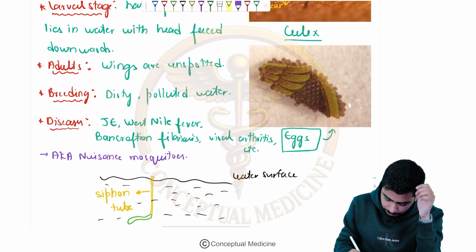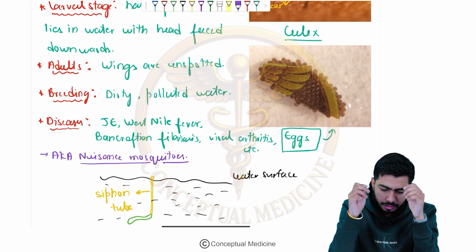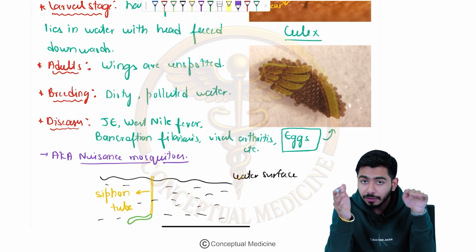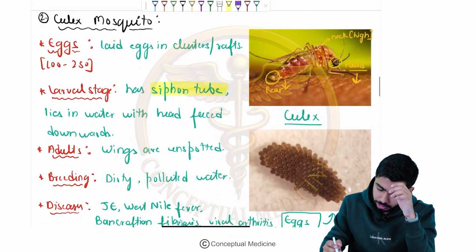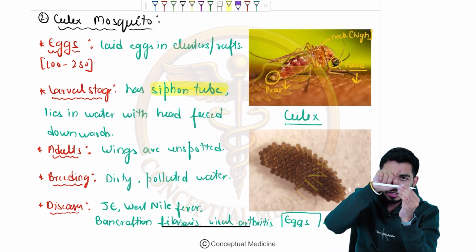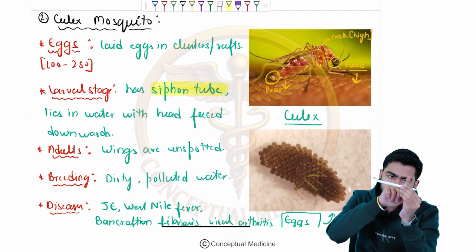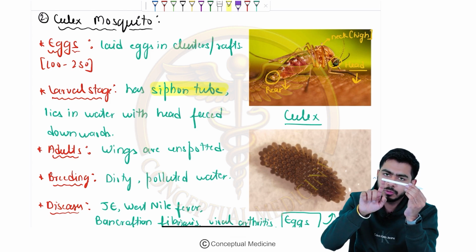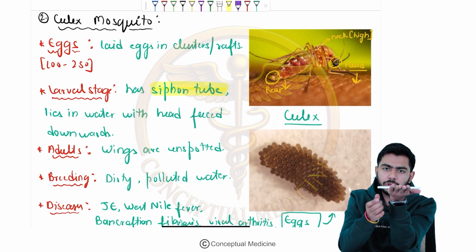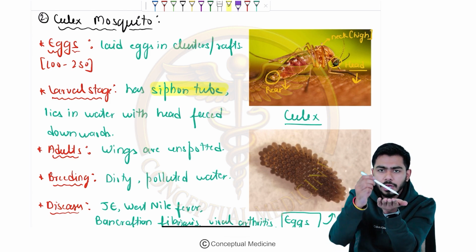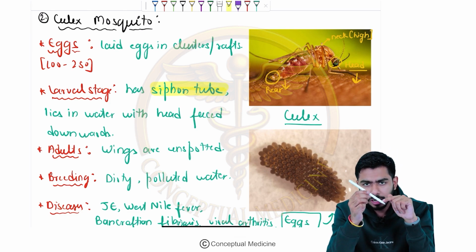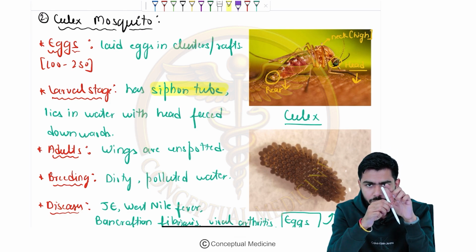fine. So they keep their bodies horizontal while feeding. You can see over here they are keeping their body horizontal. Only the neck part is on the higher side, and the head part and the rear part of the mosquito will be lying parallel to the surface. How was the Anopheles sitting over the body surface? Anopheles was like this, where the head end was on the lower side and the rear end was on the upper side.